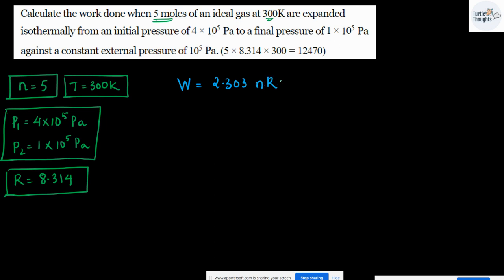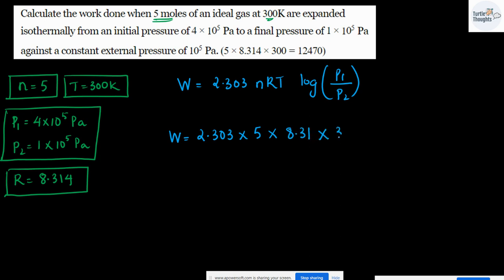2.303 nRT log P1 divided by P2. This is going to be the formula. Substituting, W, which is the work done, is 2.303 (you can use your calculators) multiplied by n, which is 5, multiplied by 8.31 multiplied by 300 multiplied by log of P1 divided by P2. P1 is 4 multiplied by 10 to the power 5, so I can write this as 4, and the 10 to the power 5 is going to get cancelled.